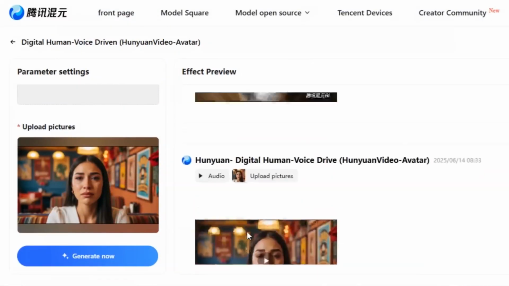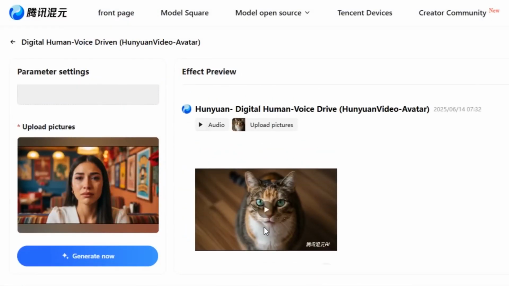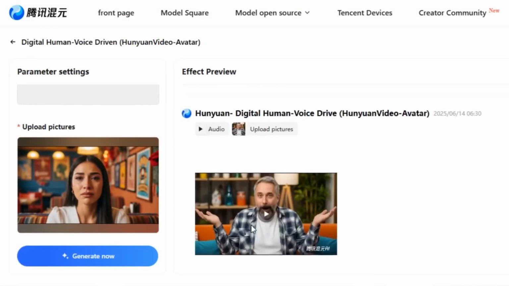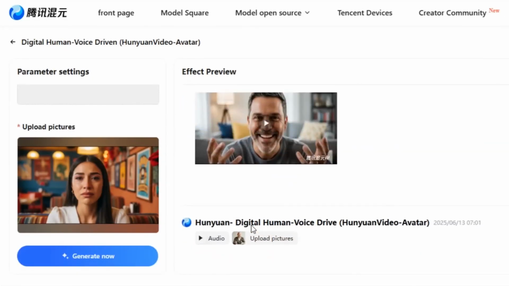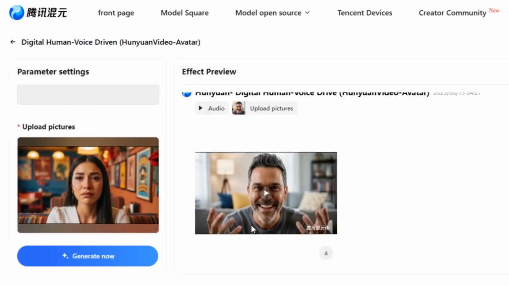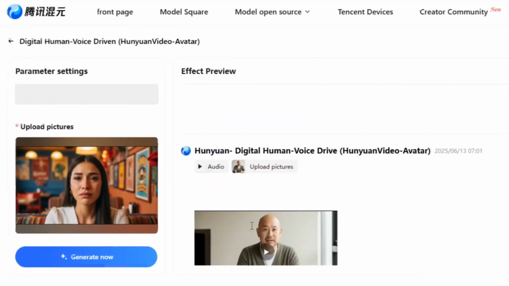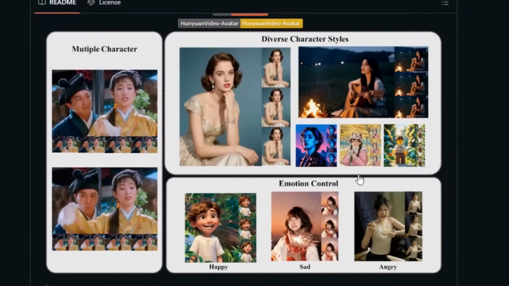Let me show you how to install the Hunyuan Video Avatar tool on your computer locally. Let's look at how we can install this tool for free for unlimited time on your computer without a watermark. So go to the Hunyuan Video Avatar website. The link is in the description below. You will see something like this. Scroll down to the requirements.